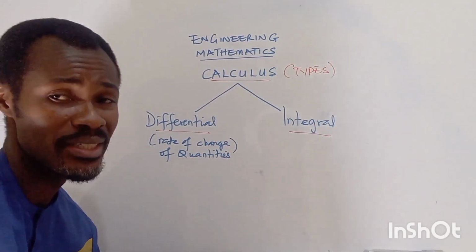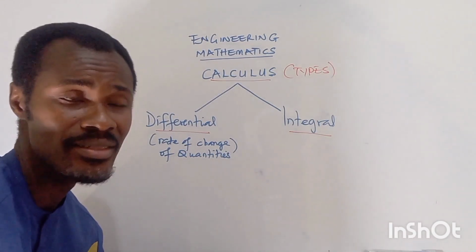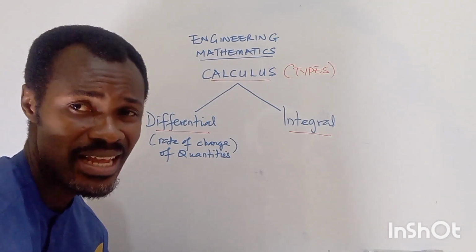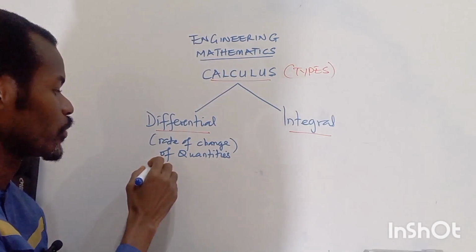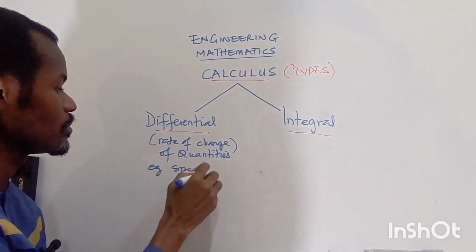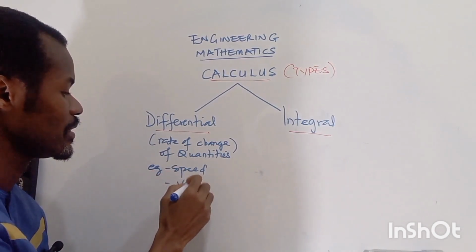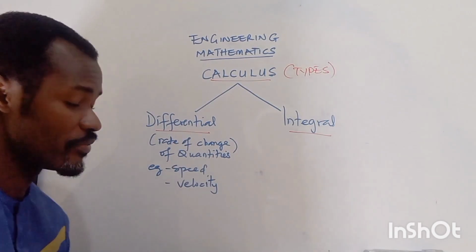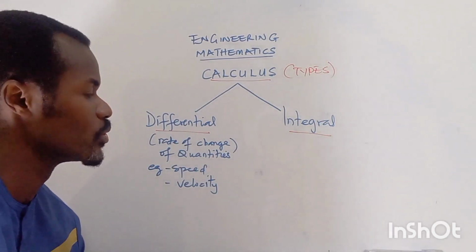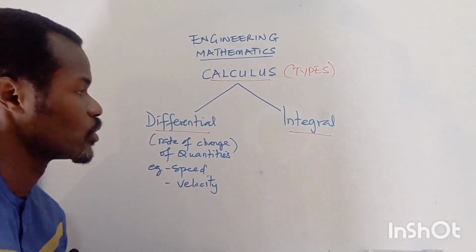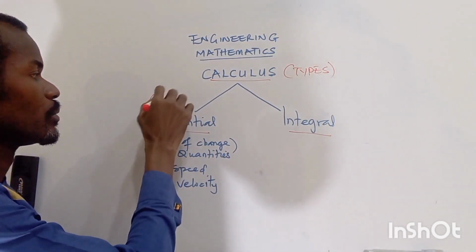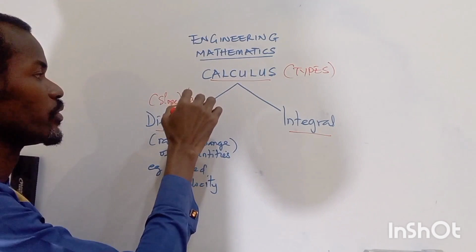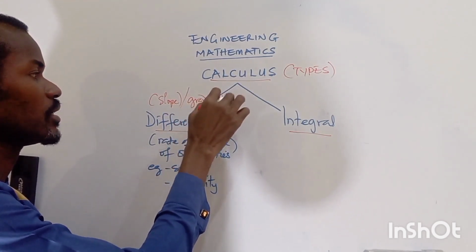We can bring that to things like sciences, physics, where we have a rate of change, which has to do with time. For example, we have speed, we have velocity. Differential calculus can also be referred to as slope, or sometimes gradient.